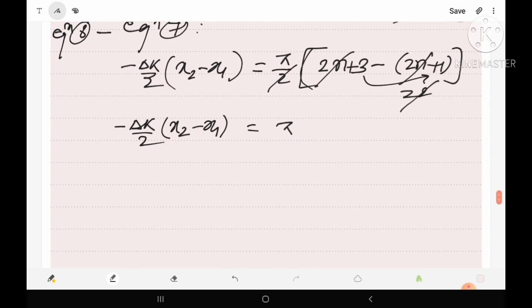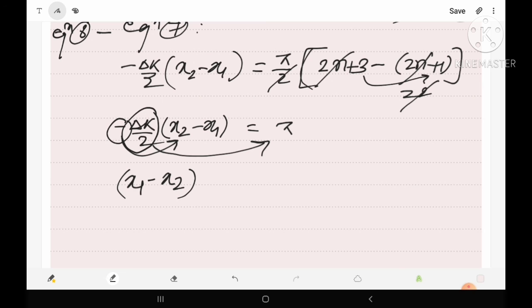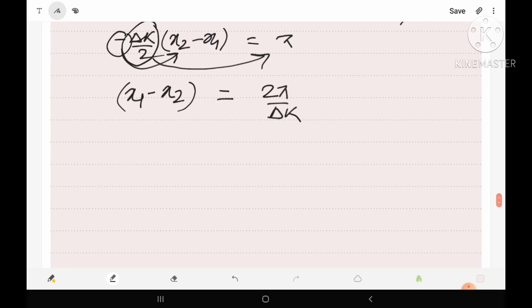Now here we can write, multiplying this negative sign inside the bracket, then we have x1 minus x2, and let us transfer this del k by 2 to the right hand side, then we have is equal to 2 pi upon del k. Now obviously x1 minus x2 means del x, so here del x is equal to 2 pi upon del k. Now what is the meaning of del k?